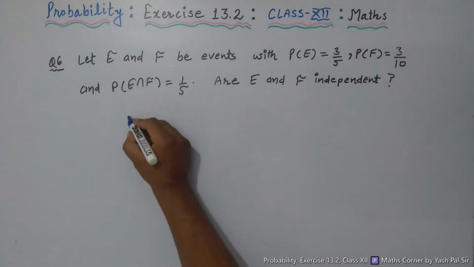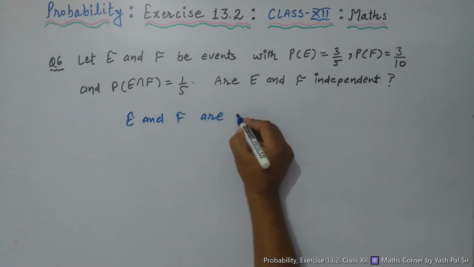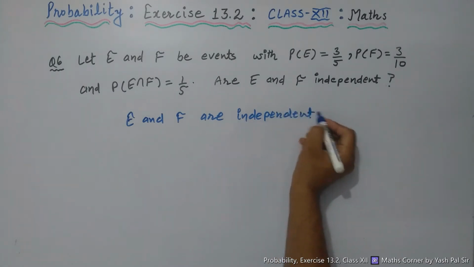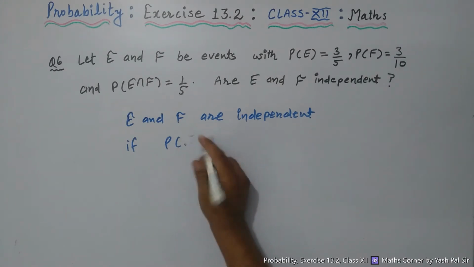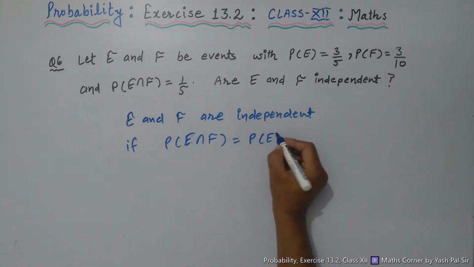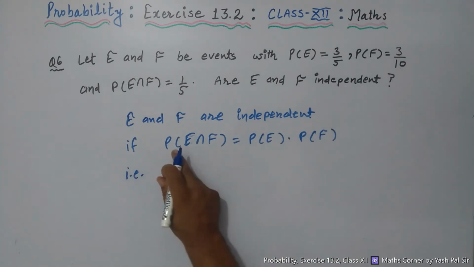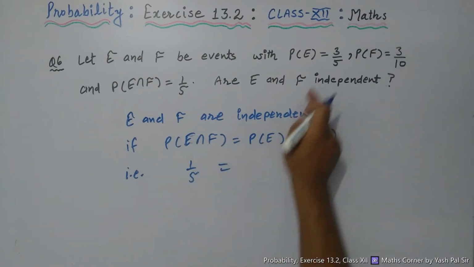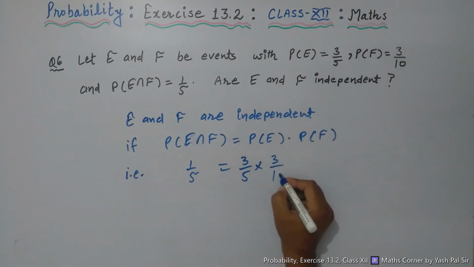So E and F are independent if probability of E intersection F is equal to probability of E into probability of F. That is, E intersection F probability is 1 upon 5, which should equal probability of E, 3 upon 5, into 3 upon 10.